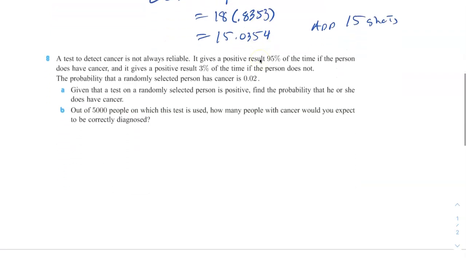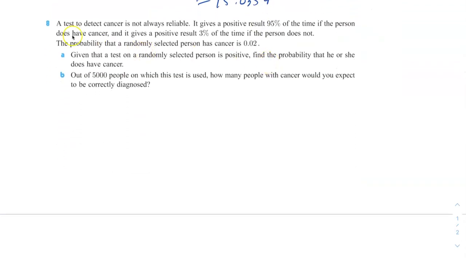So approximately 15 shots from the free throw line is what we expect him to make based on his historical performance. Okay, last one here. A test to detect cancer is not reliable. It gives a positive result 95% of the time if the person does have cancer. It gives a positive result 3% of the time if the person does not. The probability that a randomly selected person has cancer is 0.02. Given that a test on a randomly selected person is positive, find the probability that he or she does have cancer.